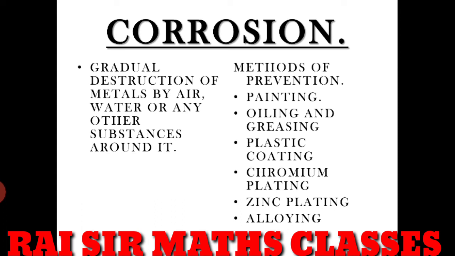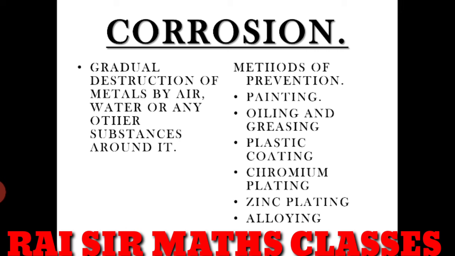We can also make its alloy. Alloying is the process of combining a large amount of metals, or we can say we can mix them with non-metals also, to make a new substance.